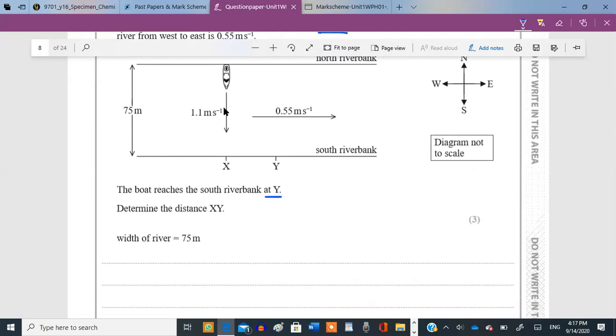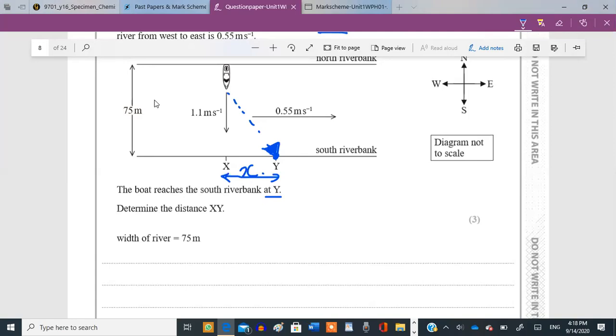The boat started steering in this direction, but due to the flow of the river, it didn't reach x, but rather it reached over here at y. Now they are asking us to calculate this distance xy, given that the width of this river is 75 meters. This is a pretty simple question, although it seems like a very complicated one.